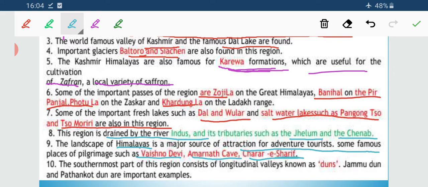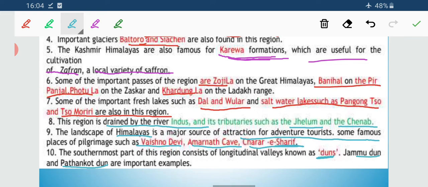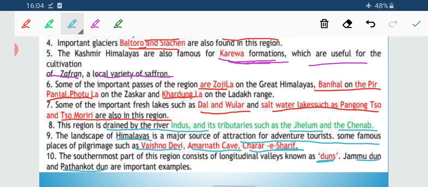One very important feature is the longitudinal valleys known as duns. Here we have Jammu Dun and Pathankot Dun. Dun means longitudinal valleys. These are the basic features of the Kashmir Himalayas.